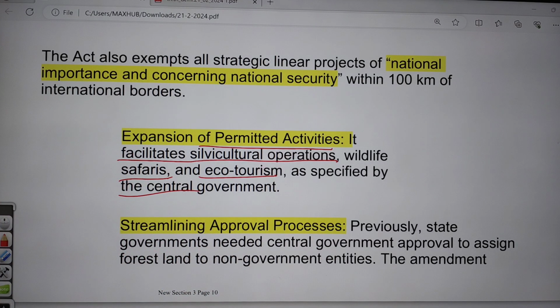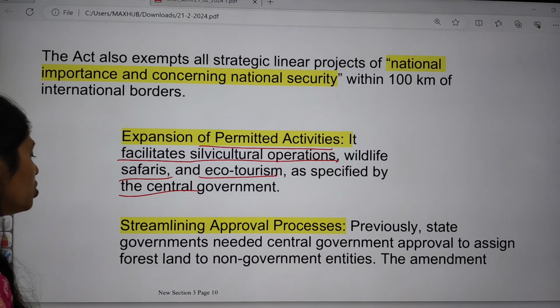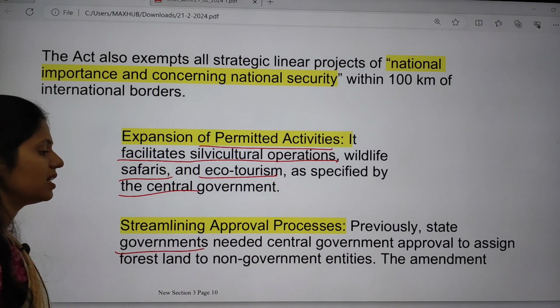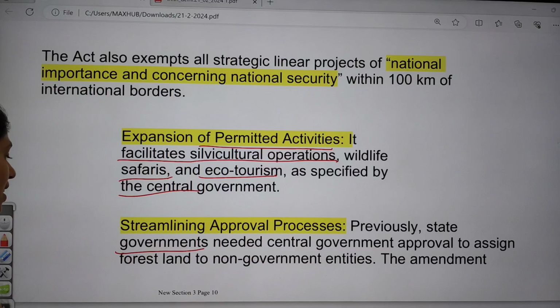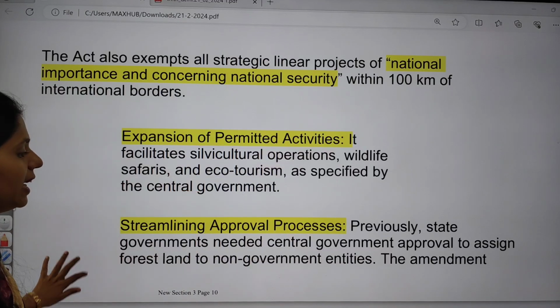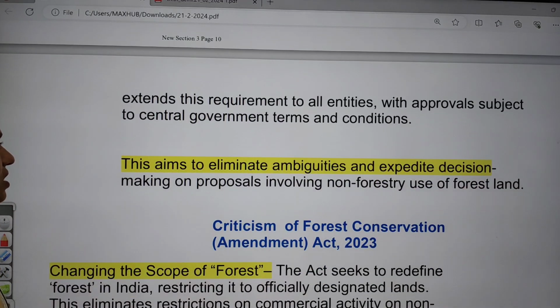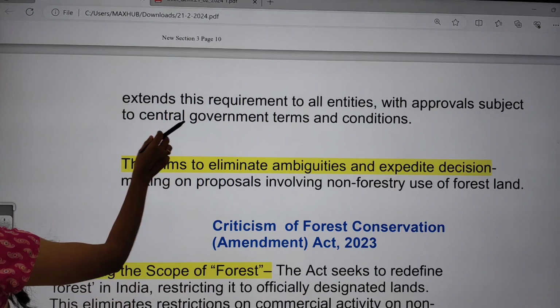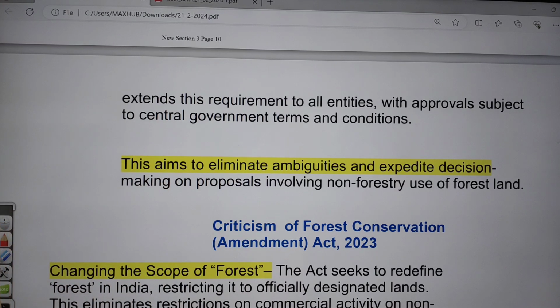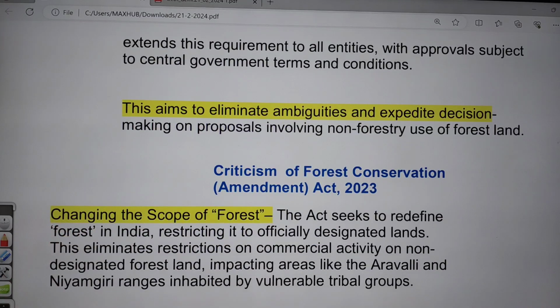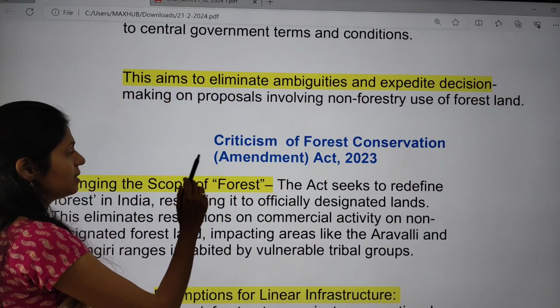And the next one is streamlining of the approval process. Previously, state governments needed the central government's approval to assign forest land to non-government entities. Now these amendments make the requirements apply to all entities, with approval subject to the central government's terms and conditions. The important aim is to eliminate ambiguity and expedite decision making on proposals involving non-forest use of forest land. So what is the criticism of this amendment?